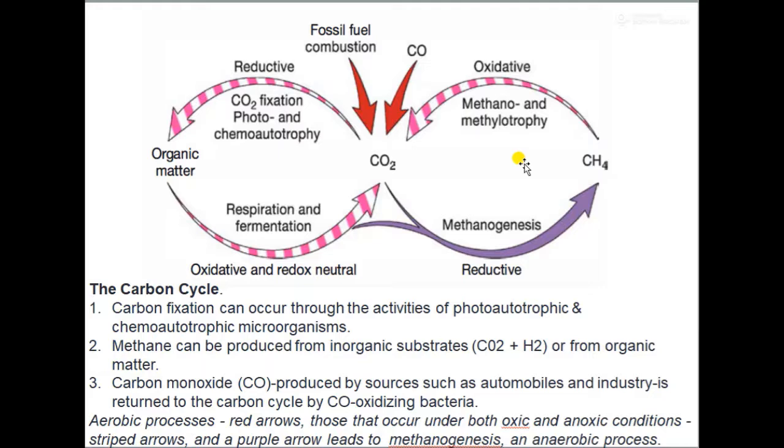The carbon monoxide formed from automobiles as well as industry can be converted into carbon dioxide by carbon monoxide oxidizing bacteria, and the methane formed here can be further oxidized and converted into carbon dioxide by various other microorganisms. So you can understand that at various stages different microorganisms are involved in the carbon cycle.